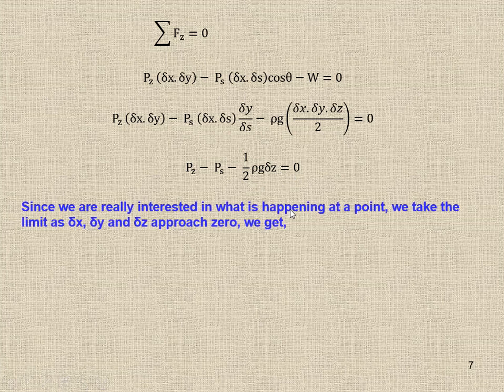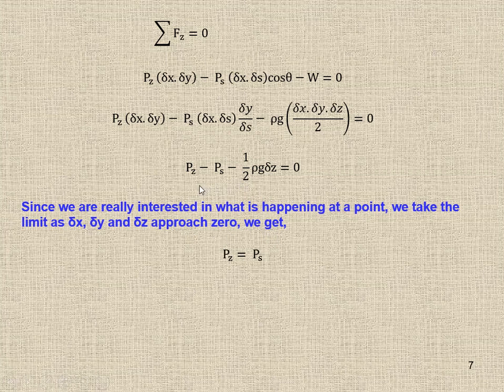Since we are really interested in what is happening at a point, as I said earlier, we are discussing the pressure at a point, or we are considering a fluid element which is very small, approaching 0. So we take the limit as del x, del y, and del z approach 0.